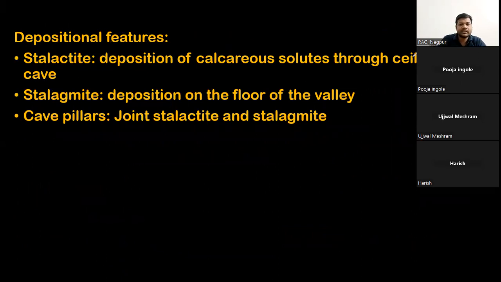The depositional features include stalactite and stalagmite. What is stalactite?